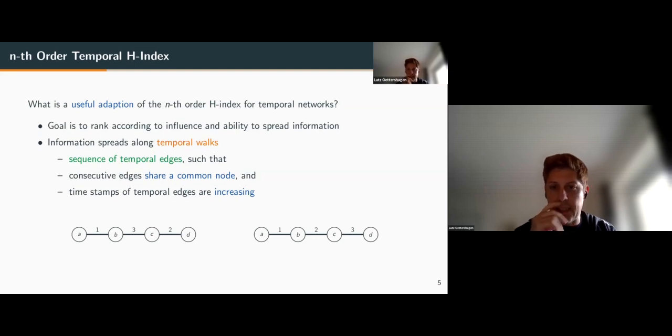Here you see as an example two walks from A to D, on the left and on the right. On the left, we wouldn't consider this a temporal walk because the timestamps of the temporal edges are not strictly increasing, whereas on the right, the timestamps are strictly increasing.